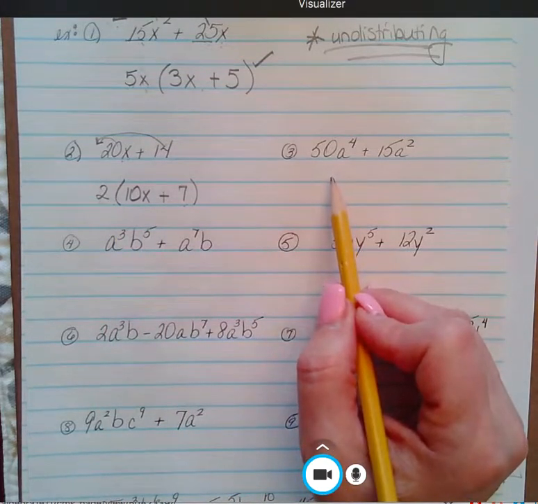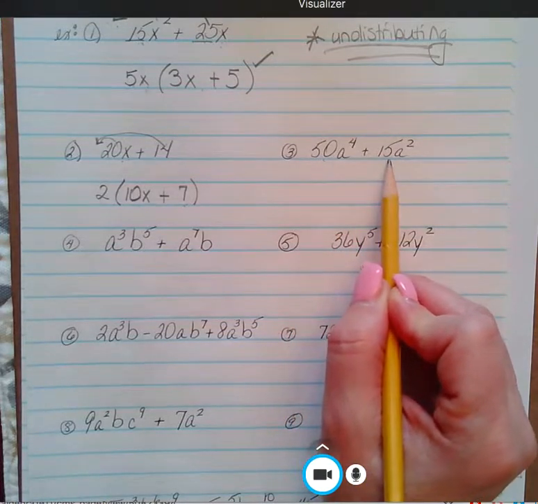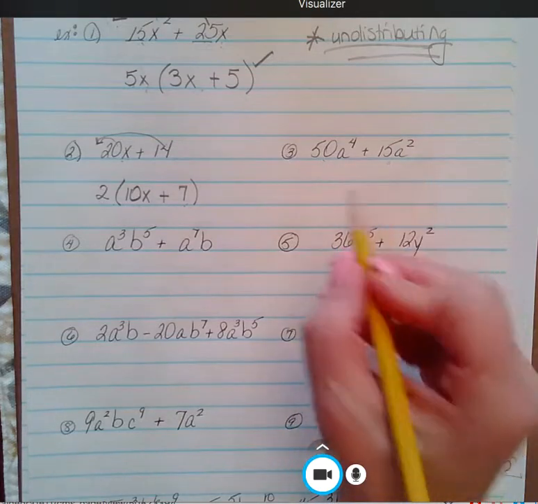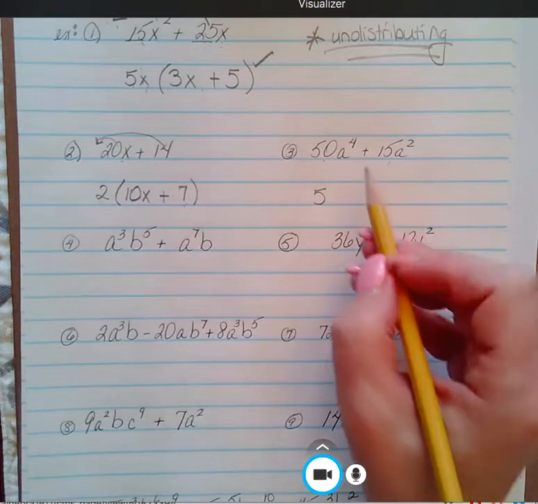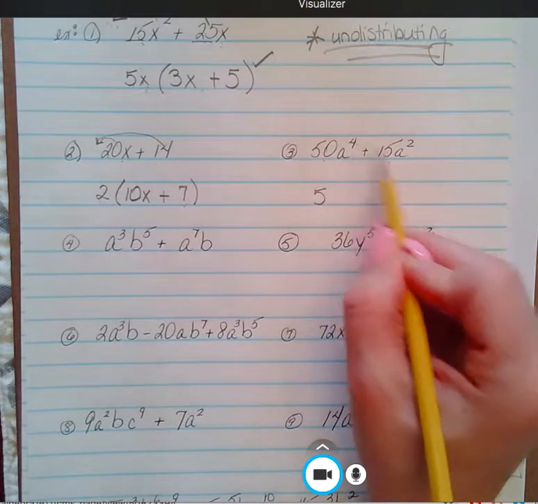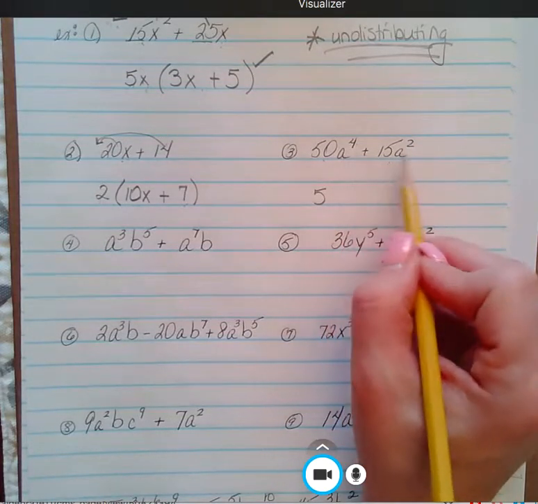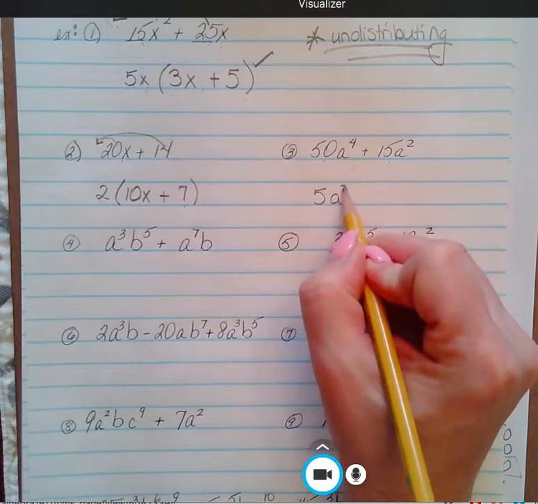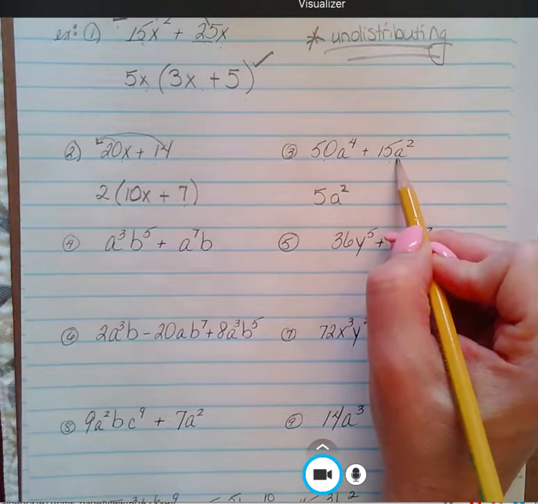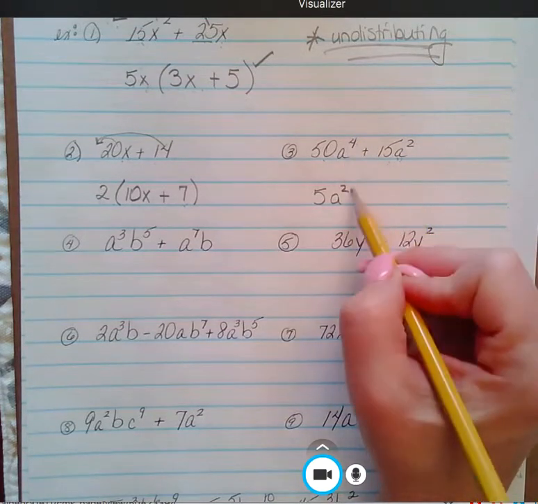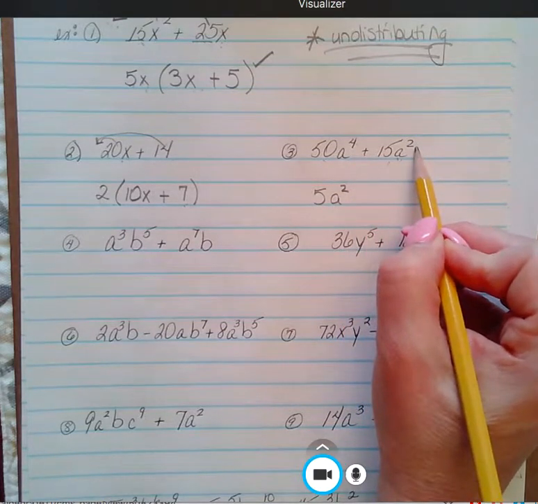Moving over here to number 3. I'm going to look at my 50 and my 15. Okay, so both of those have 5 as a factor. And I have a to the 4th and a squared. So the most a's that both of them have is 2. We can divide 2 a's out of here at most, and 2 out of here. Can't take out 4 because there aren't 4 here for me to pull out. 2 is my max, and there it is.